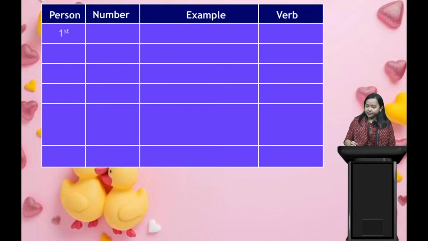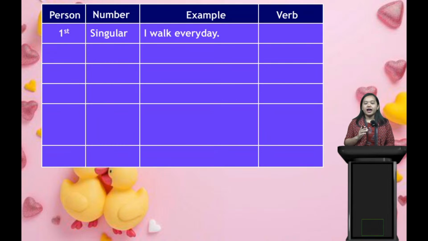When we talk about the first person, meaning when you talk about yourself, we use the singular number. Singular means only one. The example sentence is "I walk every day." Here "I" means talking about myself, first person. "Walk" is a verb, and "every day" talks about what's happening every day.